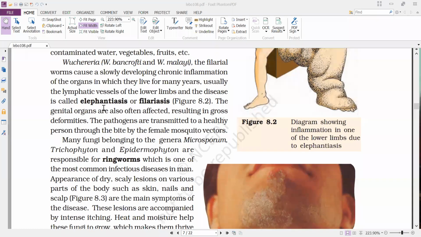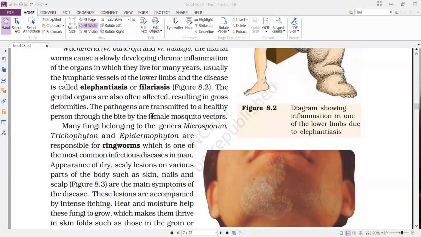Next, the pathogens are transmitted to a healthy person through the bite by the female mosquito vectors. That is the Culex mosquito. The female Culex mosquito acts as a vector in the transmission of the disease, filariasis, from one person to another person.